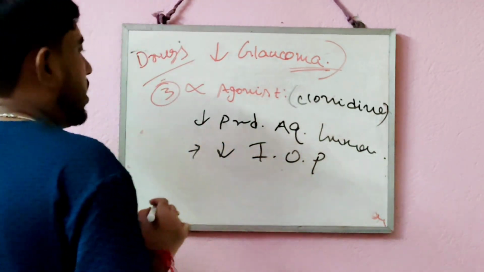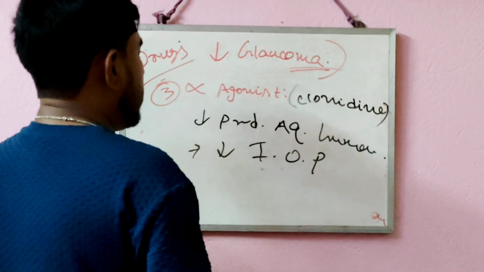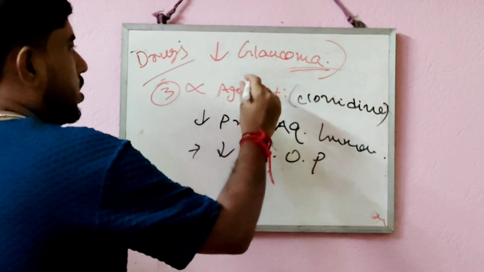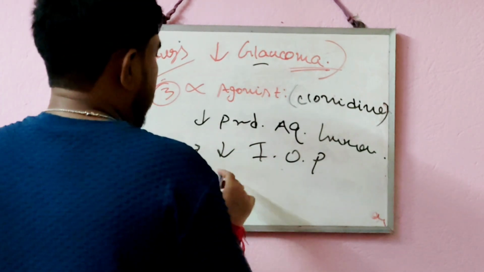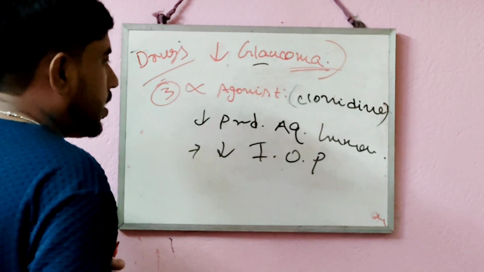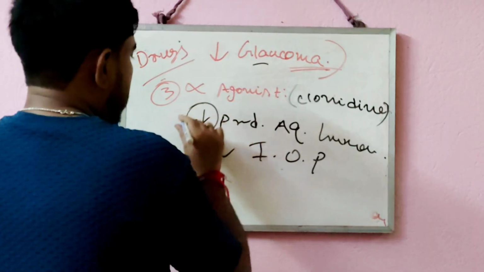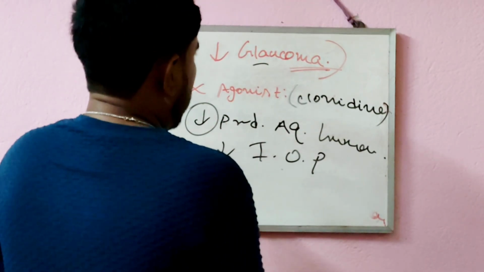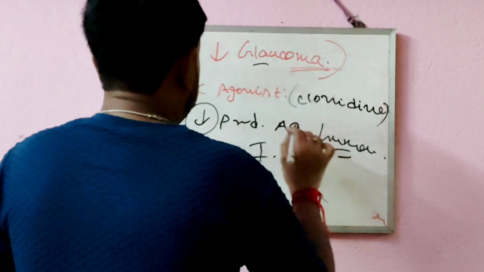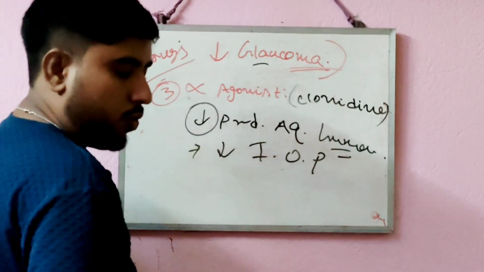So both beta blockers and alpha agonist drugs can be used to treat glaucoma. They generally show their action by decreasing the intraocular pressure, by inhibiting the production of aqueous humor in our eye. That can also lead to the treatment of glaucoma.